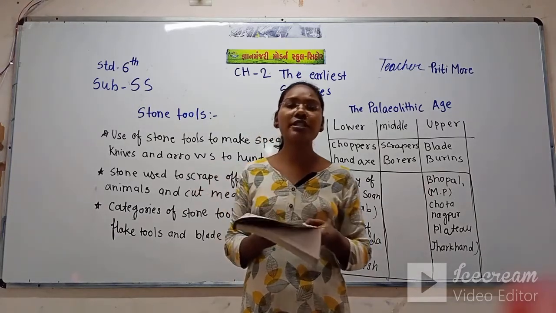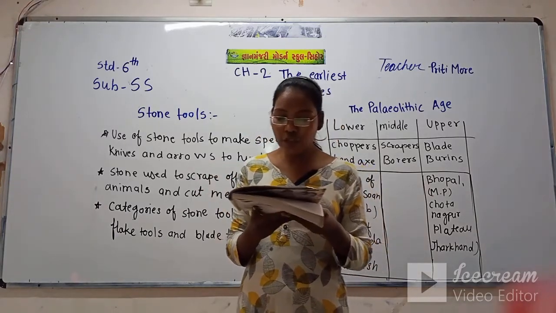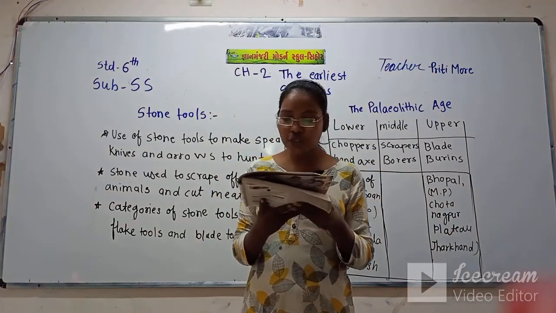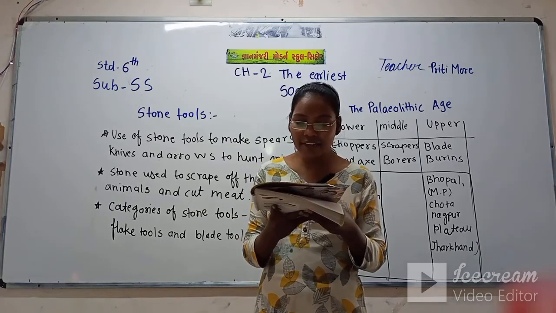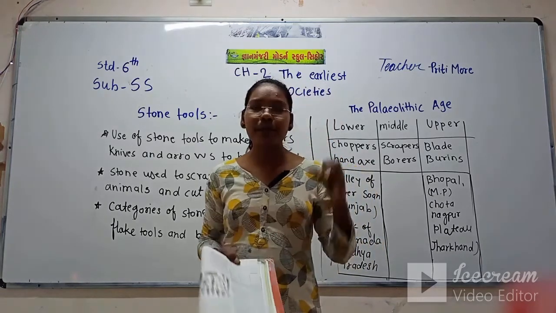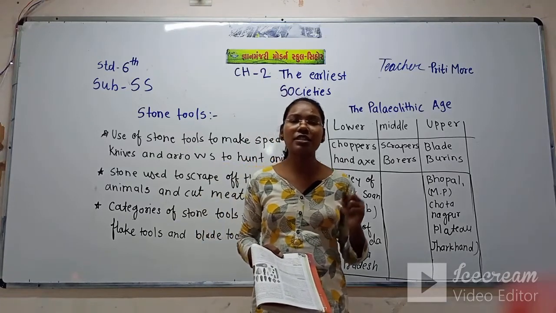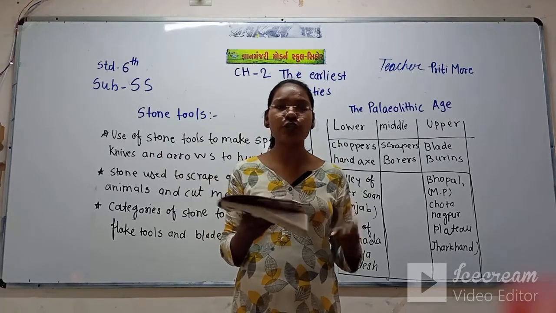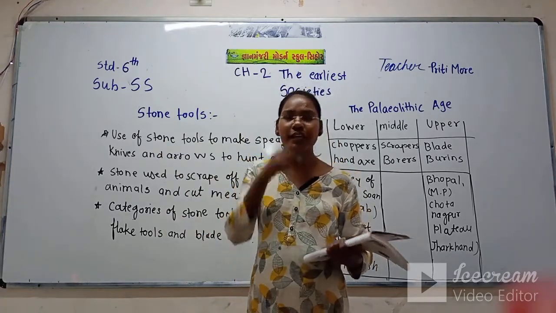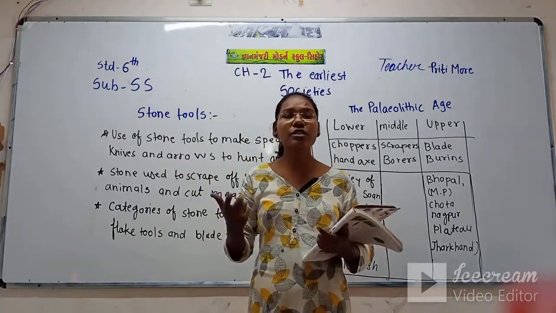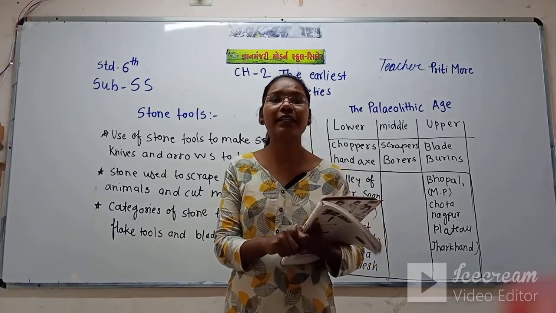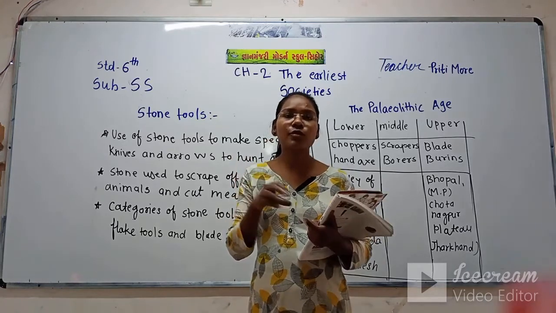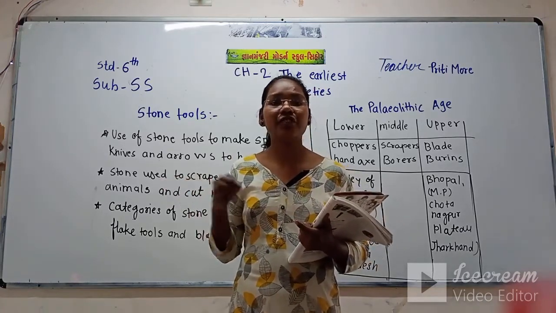Now we will see the stone tools. The main tools used by early humans were made of stone. Stone was used because it is easily available in nature. The main tools which man was using in the ancient period were made of stone. He collected many stones and made many tools, but all the tools were made only of stone, because stone is naturally available in nature.